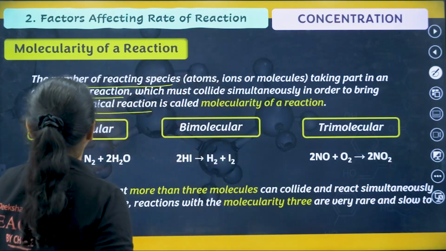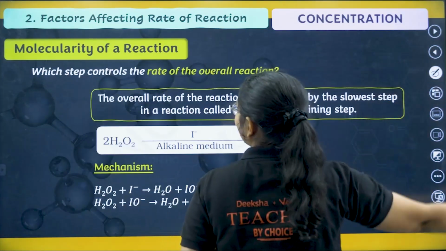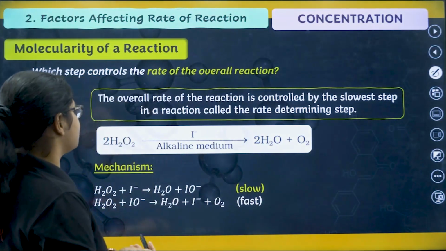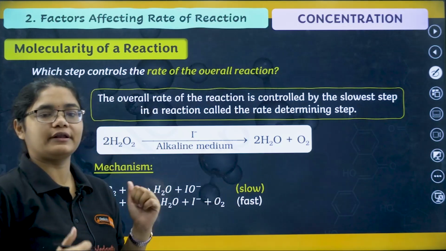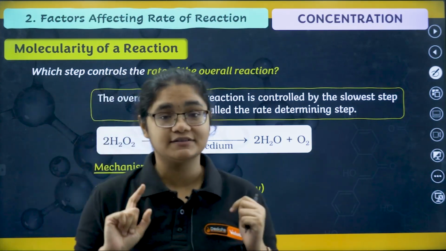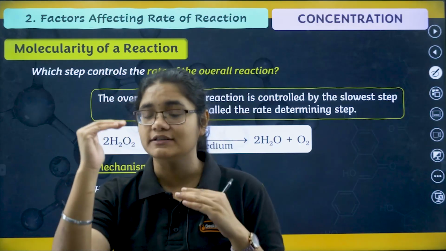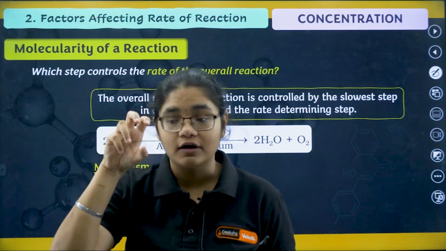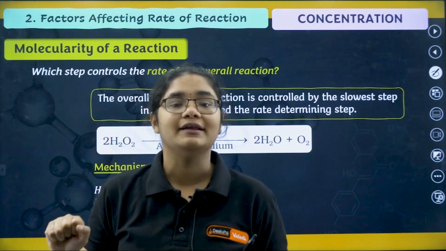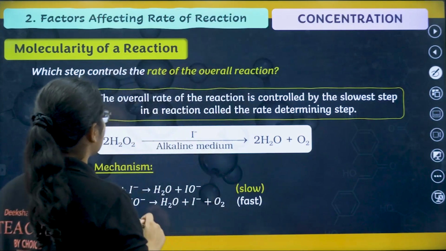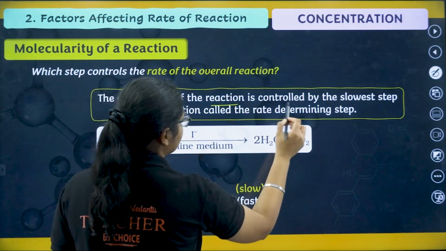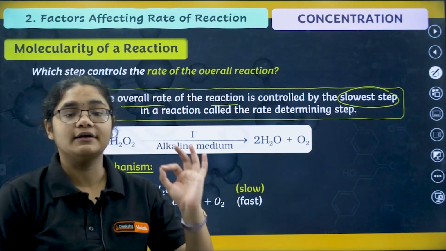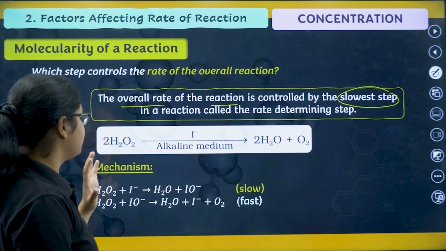Okay. Next, let's move to the next part. Now there's a very important question: which step controls the rate of the overall reaction? See, I have discussed something called a complex reaction. A complex reaction has many steps, it occurs in more than one step. Then which step will you consider as determining the rate of the reaction? So always remember, it is the slowest step. The overall rate of the reaction is controlled by the slowest step of the reaction, and it is also called the rate determining step.